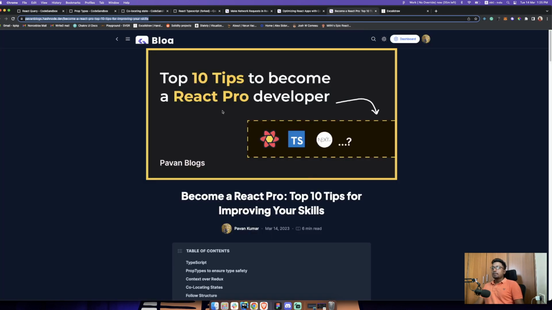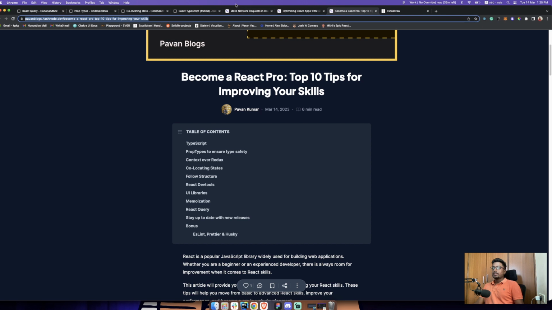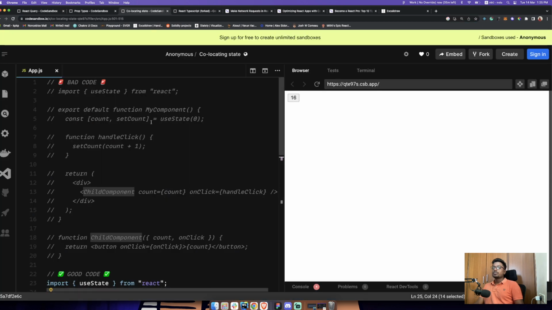And apart from that, guys, we have a few more things, like follow React standards. There are standards like Airbnb, and even the React developers posted some standards on how to follow the folder structure and everything. So follow those things.